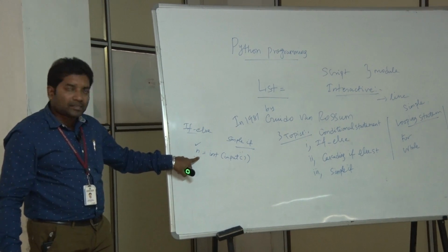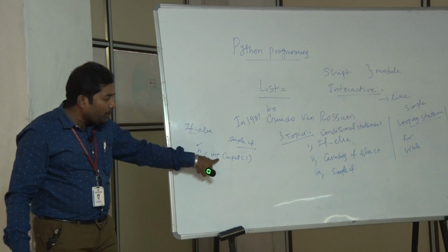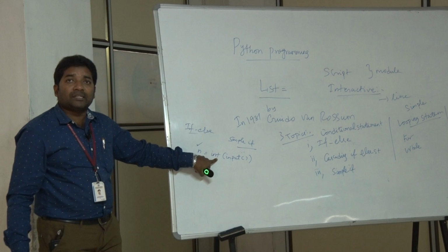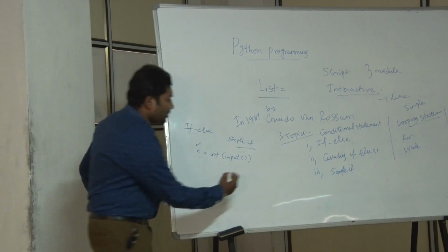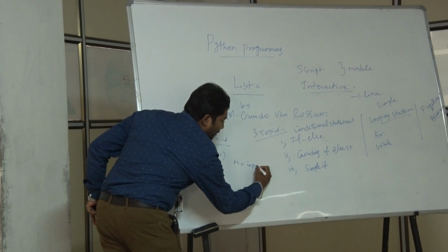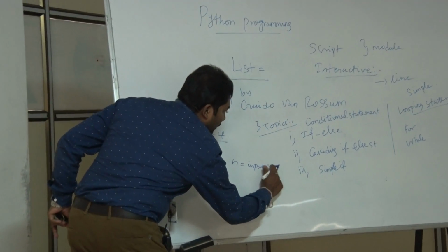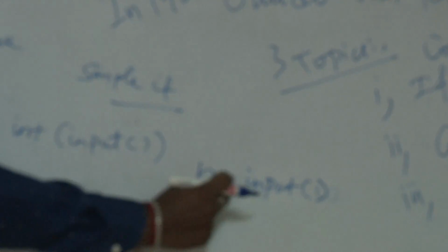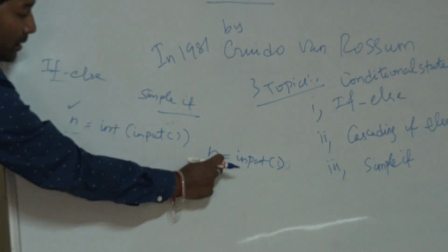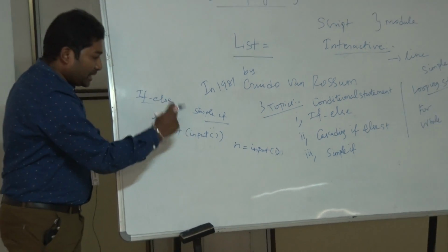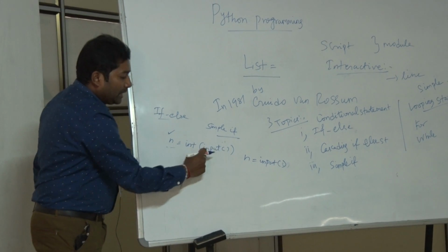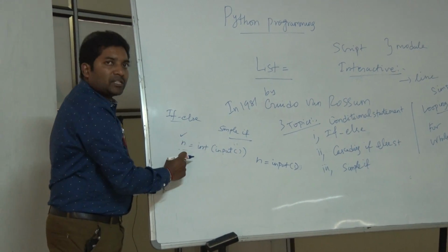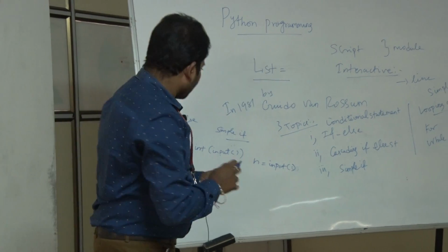So here, all the input we give in Python will be considered as string. We need to consider that string as an integer. If you are getting an input from the user, all the input you give will be converted as a string. But if you give int of input of, then the string is converted into integer. So we will get the input in integer format.